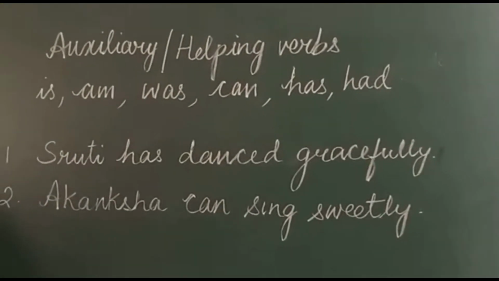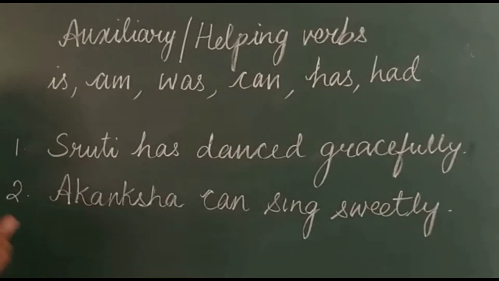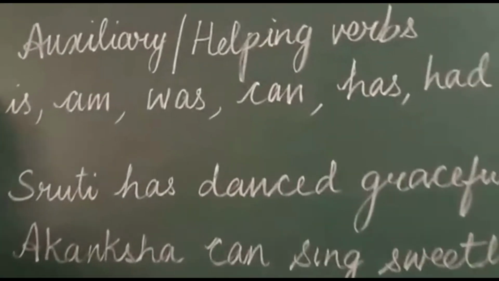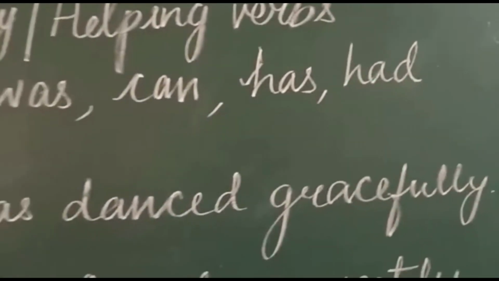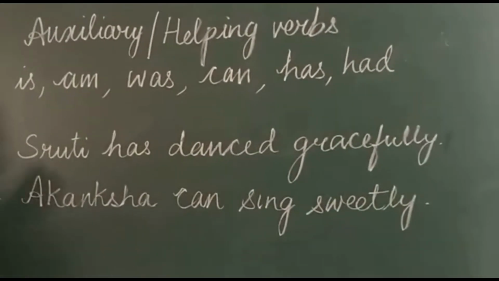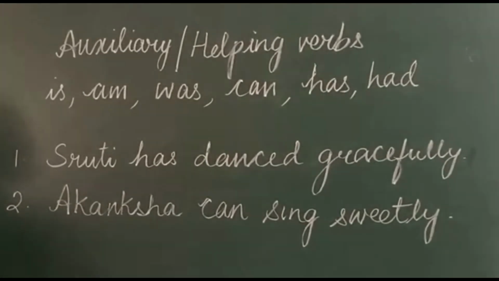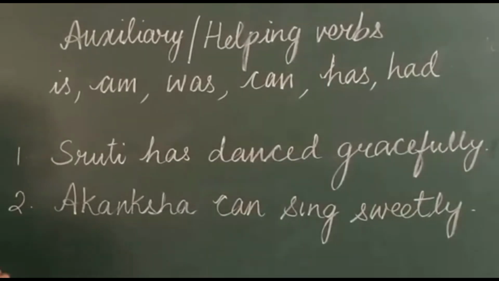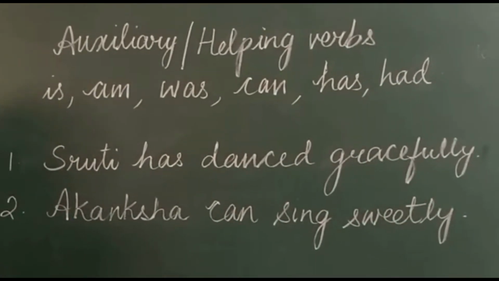Let us check the auxiliary or helping verbs. From the word itself, you can understand what helping means. Helping verbs are is, am, was, has, can, could, had, were. All these are helping verbs. And what do these helping verbs do? They help the main verb to perform well.